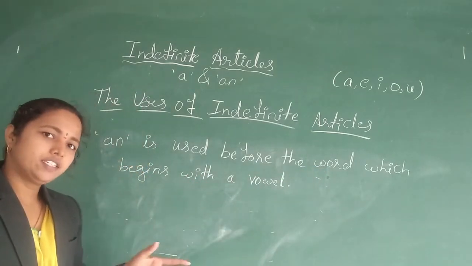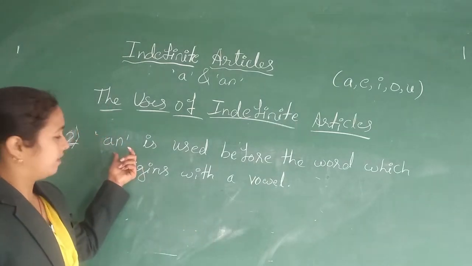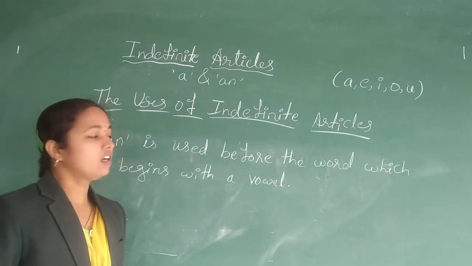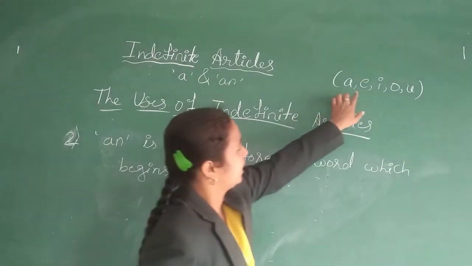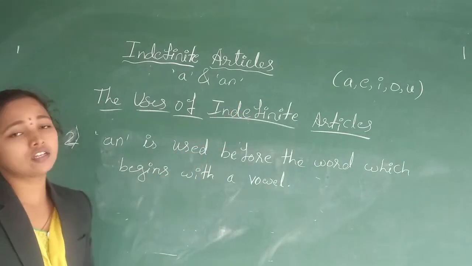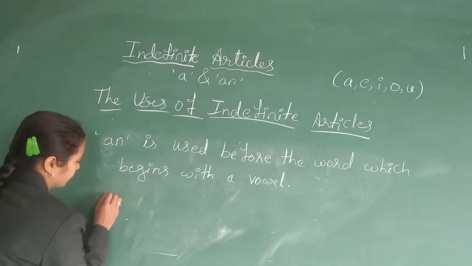So A is used before the word which begins with a consonant, and the article an is used with a word which begins with a vowel. Vowels: a, e, i, o, u. Any word which begins with any of these vowels, we use article an.